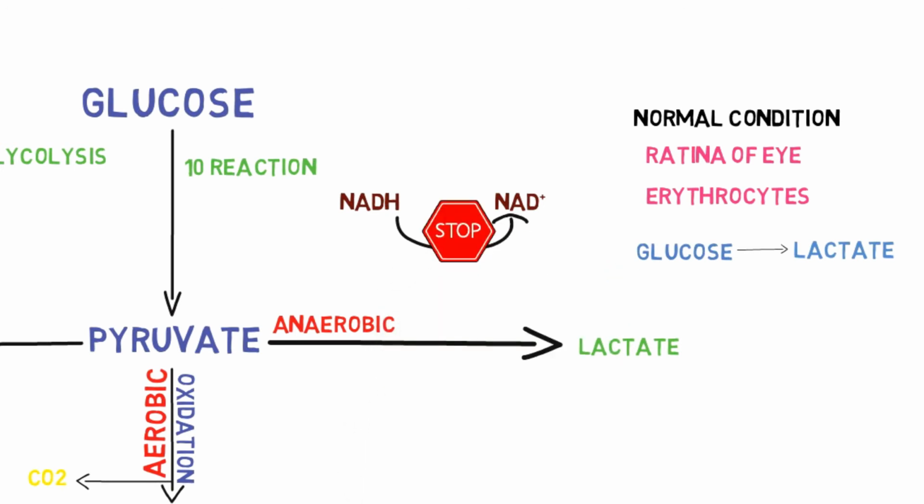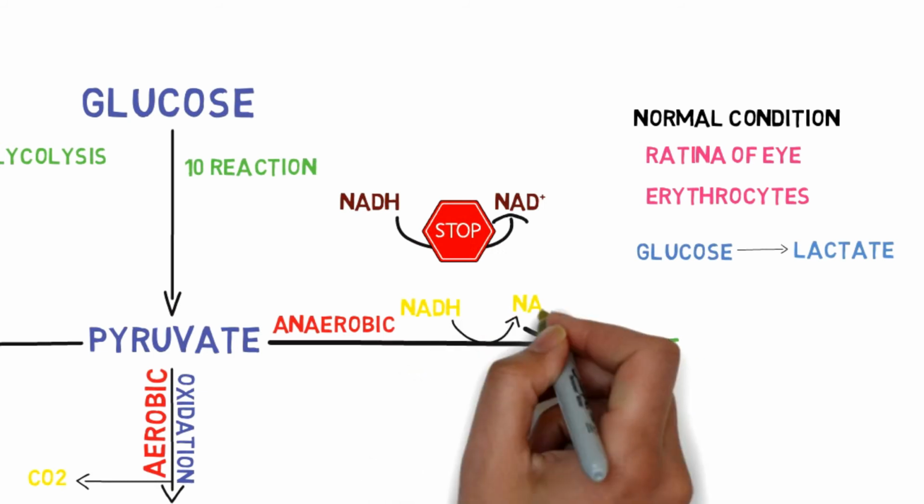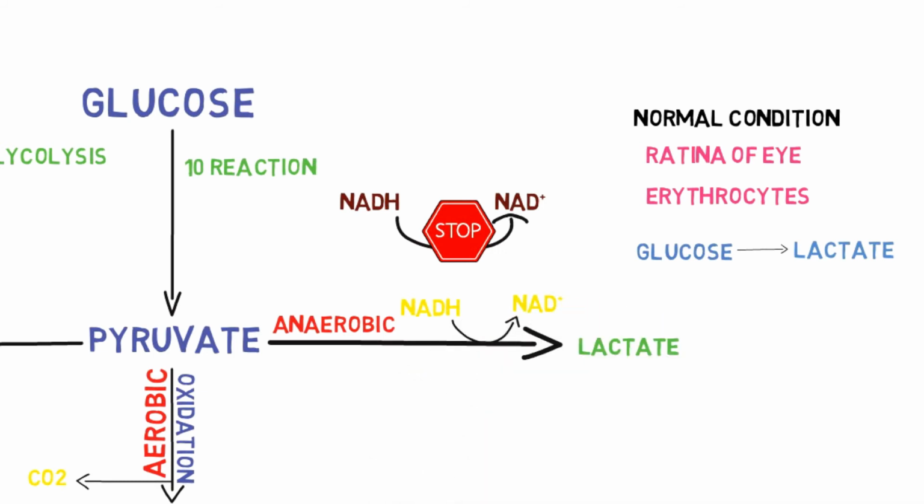Then pyruvate accepts electrons from NADH and is reduced to lactate, thereby regenerating NAD positive, which is necessary for glycolysis to continue under anaerobic condition. And this pathway is catalyzed by an enzyme called lactate dehydrogenase.